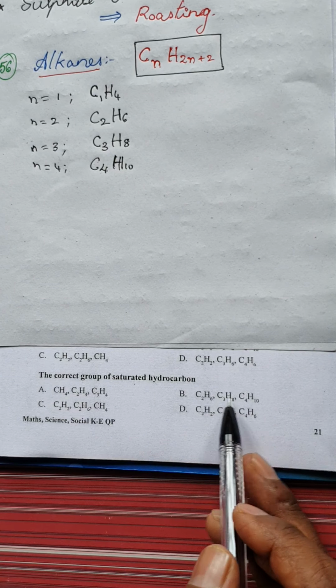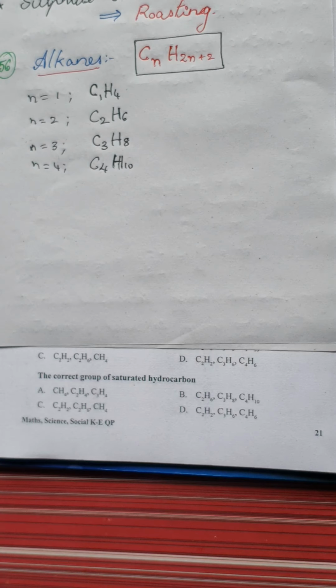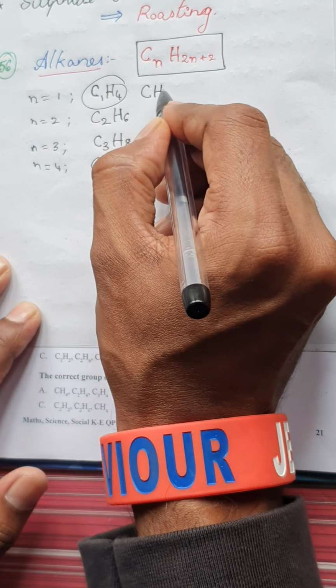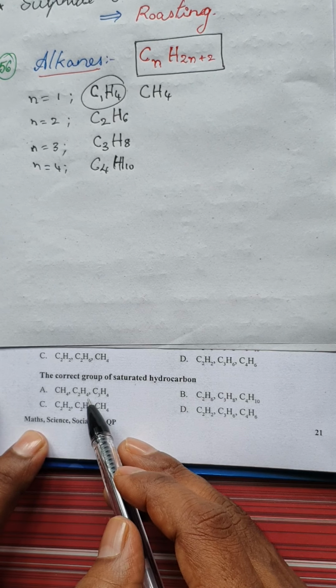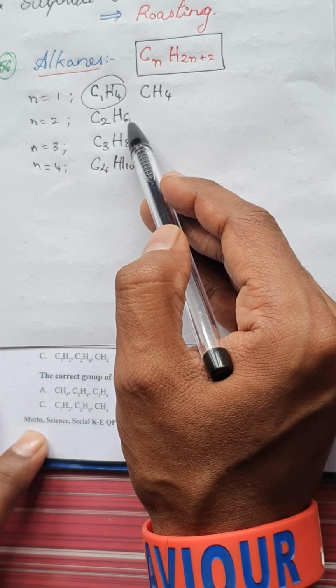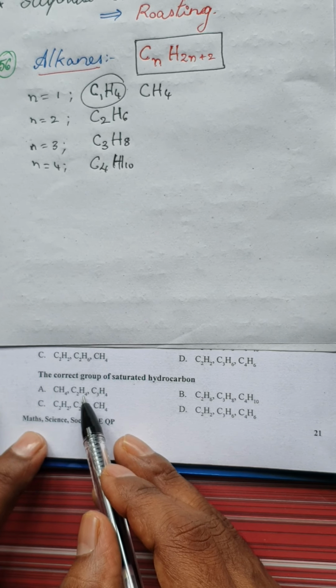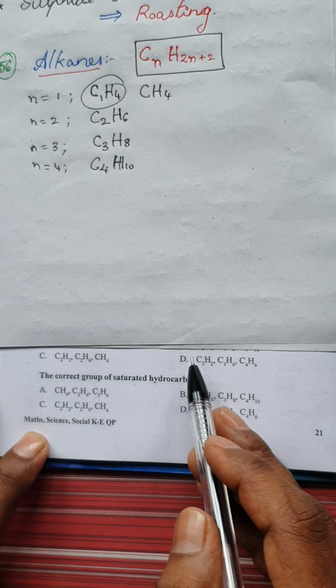of the four given options. CH4, yes, CH4 is there. For my benefit we generally write C1H4, but you can just write CH4. Okay, so CH4 is there. Yes, C2H4, you don't have C2H4 in the alkane list. So that means C2H4 is an unsaturated hydrocarbon. This is actually ethylene. So we don't take this, so that means this group goes off.